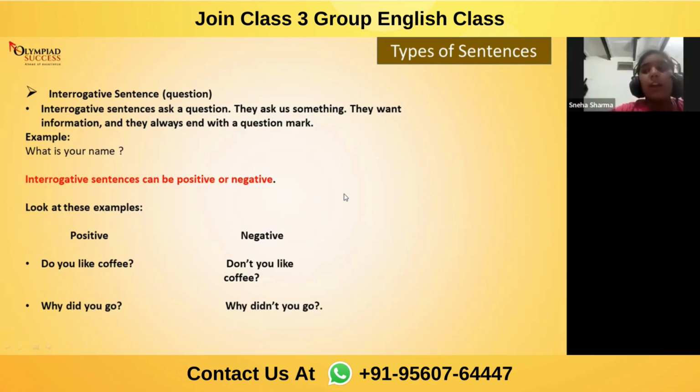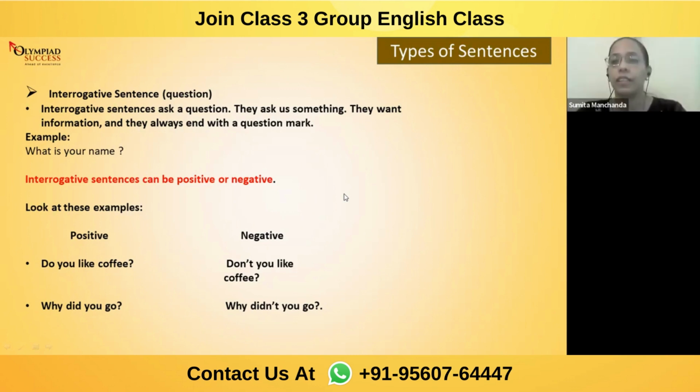Ma'am, "Do you like coffee?" So, ma'am, if somebody asks, "Do you want coffee?" and I say no, they will ask, "Don't you like coffee?" That's the negative, and in positive, they will just simply ask, "Do you like coffee?"